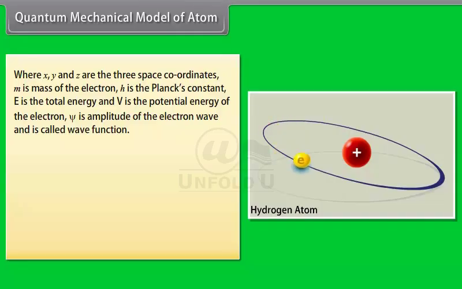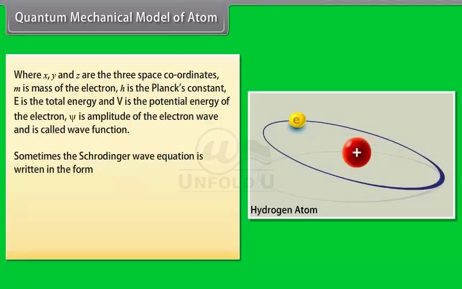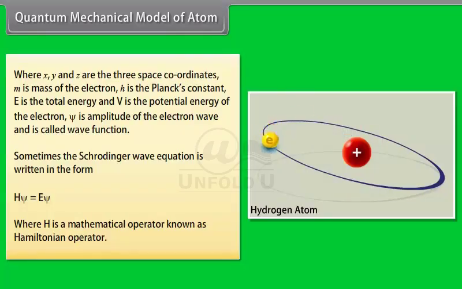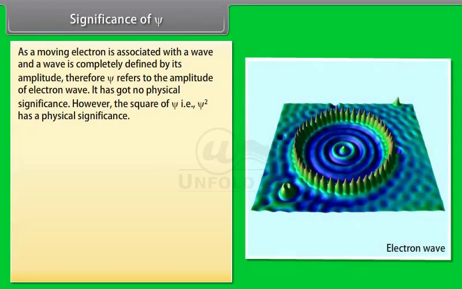Psi is the amplitude of the electron wave and is called the wave function. Sometimes the Schrödinger wave equation is written in the form Hψ = Eψ, where H is a mathematical operator known as the Hamiltonian operator. Significance of psi: a moving electron is associated with a wave, and a wave is completely defined by its amplitude. Therefore, psi refers to the amplitude of the electron wave. It has no physical significance.